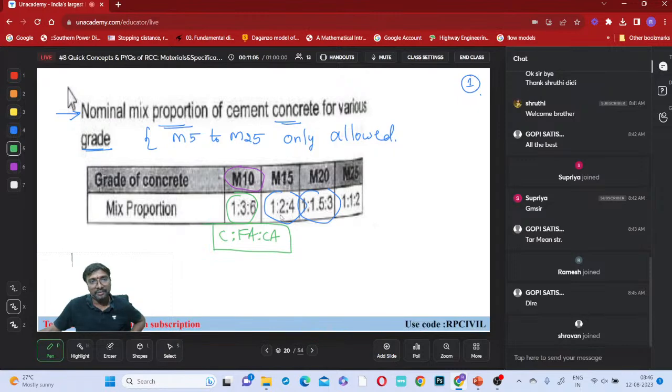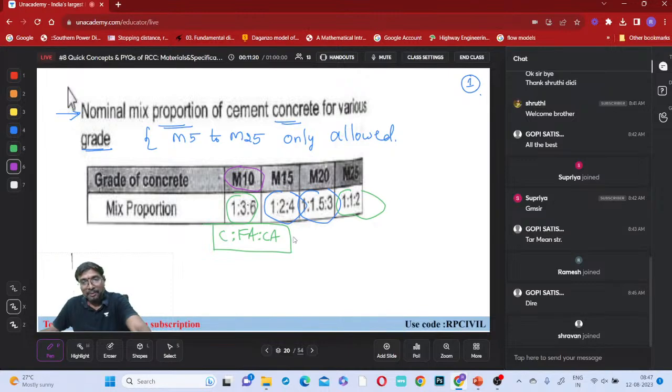Now this one is what? 1:2:4, if you just observe, 1:2:4. That is also cement, fine aggregate, coarse aggregate, right? Everywhere it is like that only. M15 is 1:1.5:3, M20 is 1:1.5:3, M25 is 1:1:2, right?